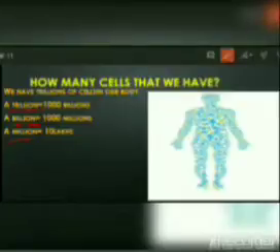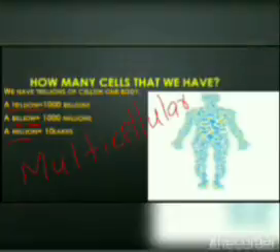Then what is the term used to denote us? The term is multicellular organisms. We are multicellular organisms. It means we have more than one cell to perform body functions. More than one cell, and these cells are grouped. They are grouped into different categories to perform different functions.